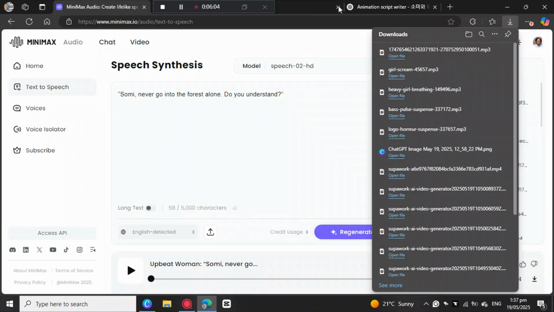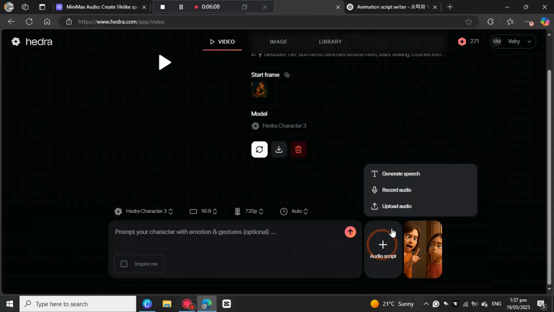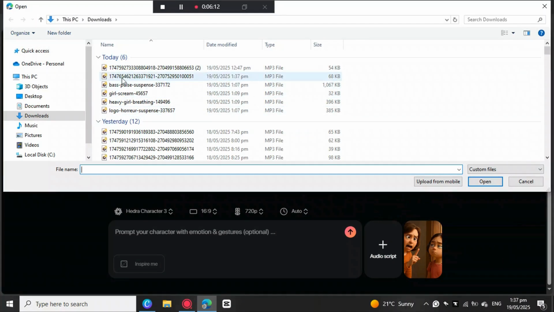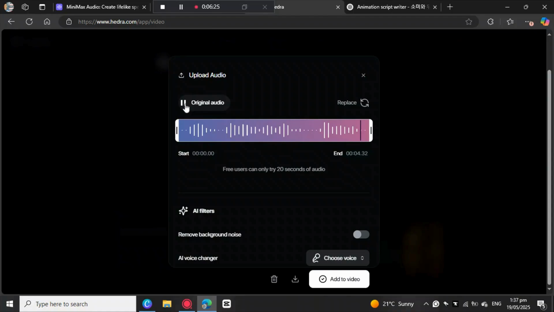Okay, so we're gonna go back to Hedra. Let's go back to Hedra, audio script, upload audio. Then we're gonna get the audio that we just generated. Okay, so this is the right one: Somi, never go into the forest alone. Do you understand?